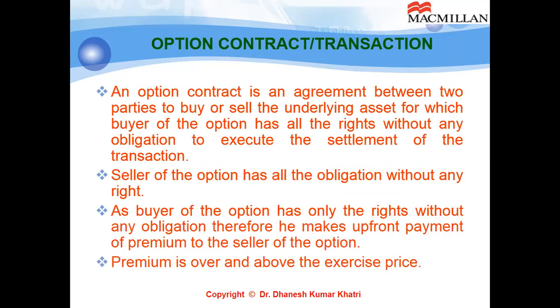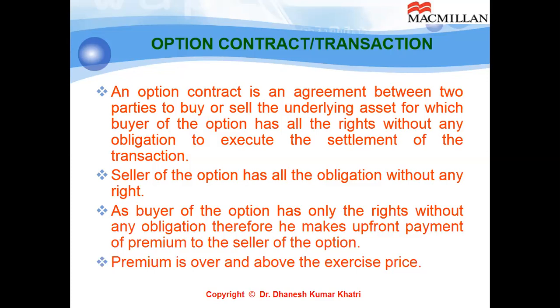Option contract. An option contract is an agreement between two parties to buy or sell the underlying asset, for which the buyer of the option has all the rights without any obligation to execute the settlement of the transaction. Now, to get this right, the buyer of the option will pay the premium upfront. When I say upfront, it means on the date of buying the contract, the date of entering into negotiation with the other party, that is the seller of the derivatives contract.